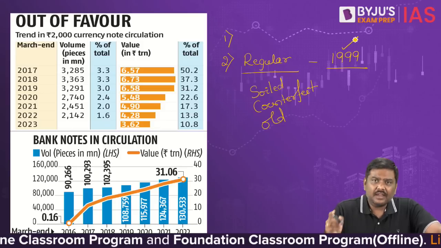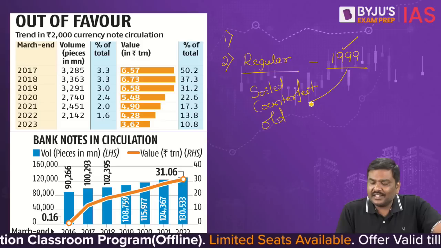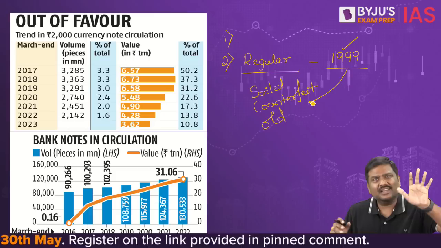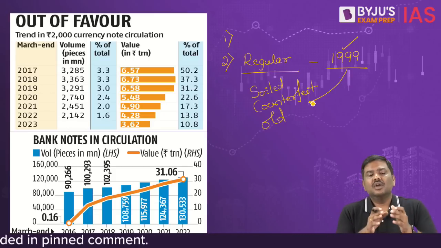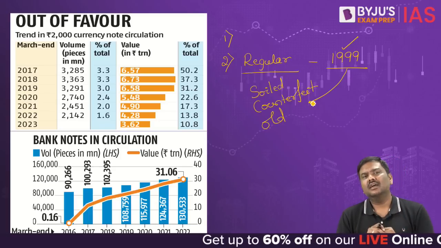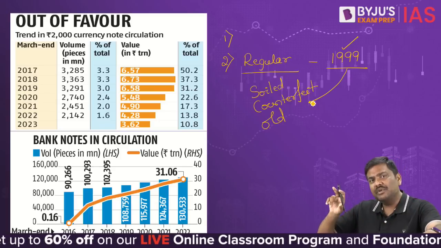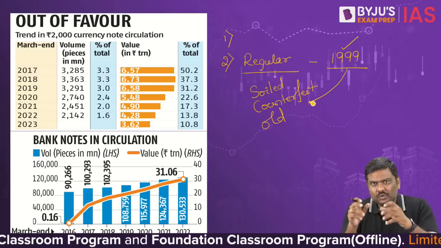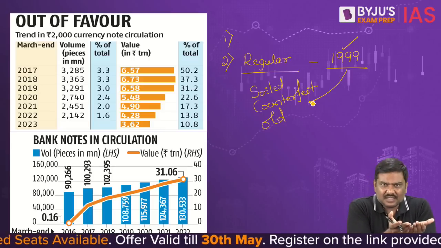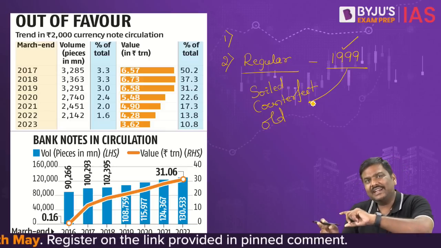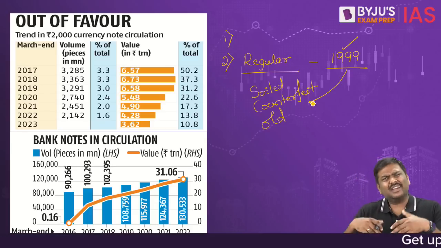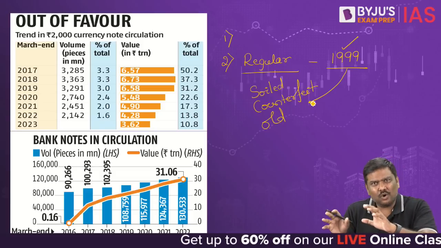So under this policy from 1999, RBI stated that we'll keep on withdrawing such currencies and we will introduce other currencies in the market. For example, in 2013 and 2014, RBI announced that any currency note that was printed before 2005, 2004, 2005, the customers are supposed to take it to the bank, submit it, and get it exchanged with other currencies. So in continuation of that policy, it is one of the regular exercises being conducted under the clean note policy, nothing more than that.